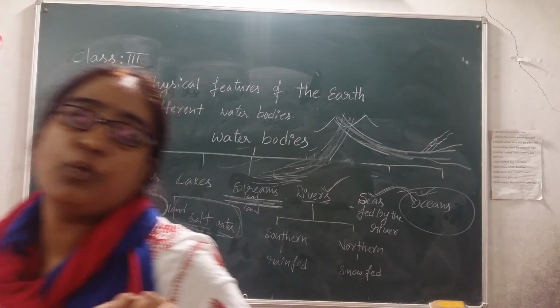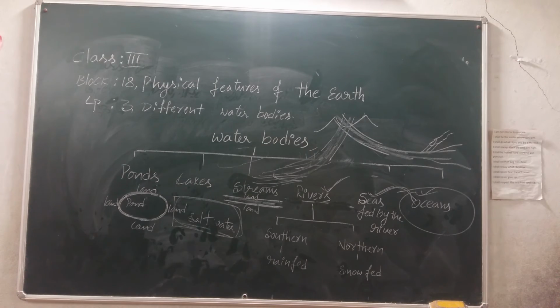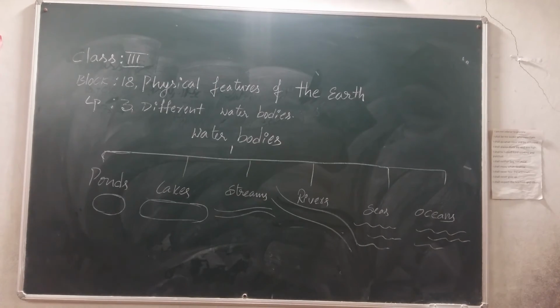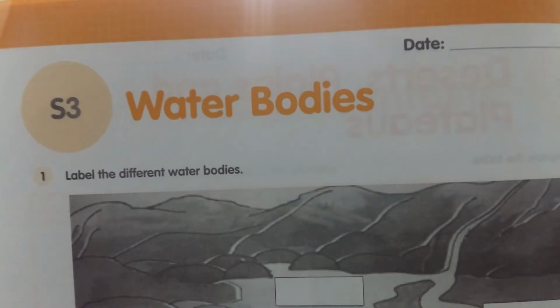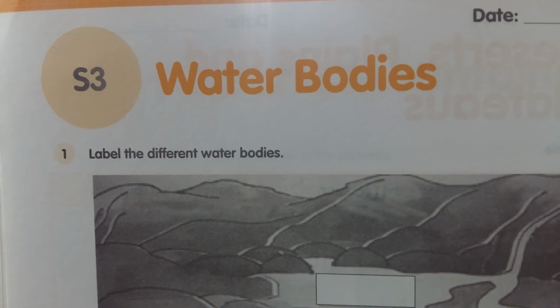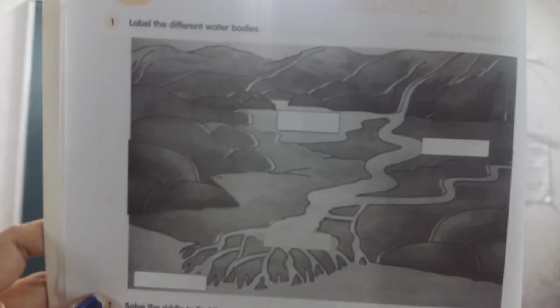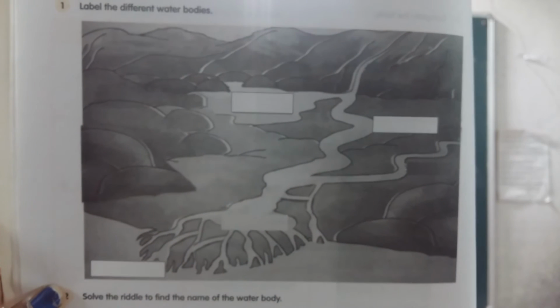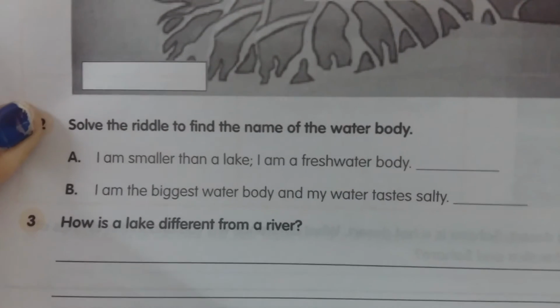Now everyone please open your volume, S3 water bodies. What is the first question here? We have to label the different water bodies. Here they have given one picture. According to the size in the picture, you have to identify what is what: which is a stream, which is a pond, which is a river. So here we have some questions.